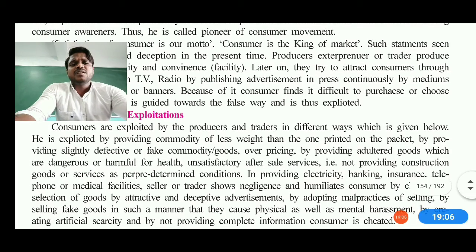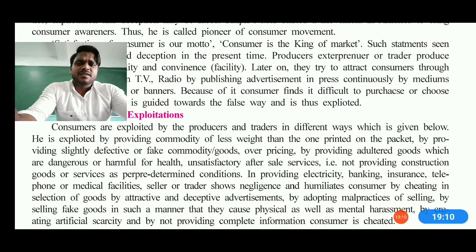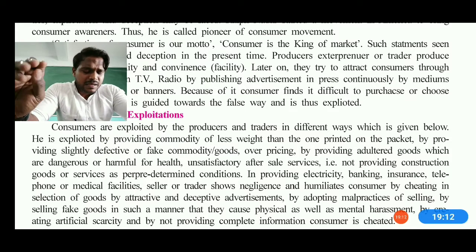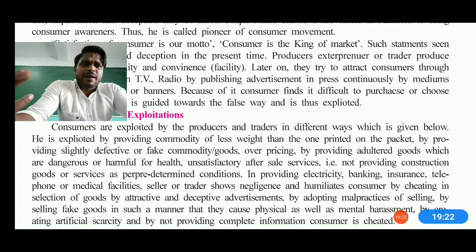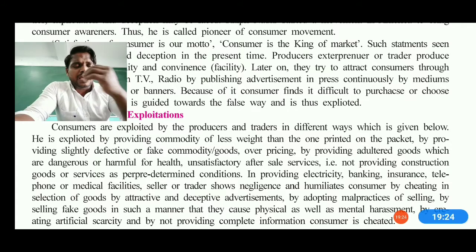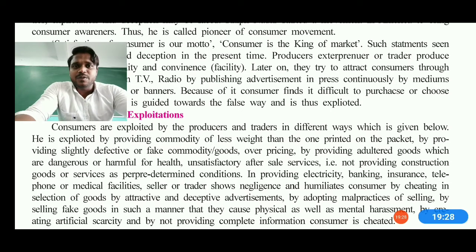So this is nothing more than complete information related to the consumer and the consumer act. Whenever you need to take action against any of these people, you must take action, because they are trying to give India a very bad name and reputation, and they are also spoiling the youth. I hope you enjoyed the lecture, and this lecture made you understand the basic theory and concept related to the consumer awareness program.